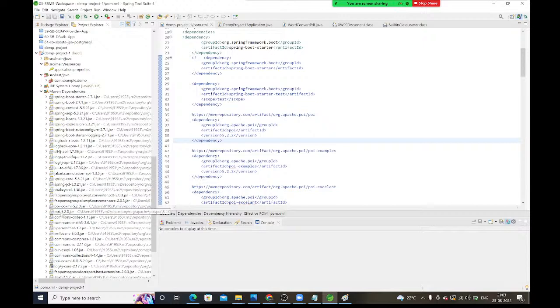We have Apache POI, POI OOXML. All these things will be downloaded by Maven only. How does Maven know what it has to download? Based on this pom.xml configuration file only, Maven downloaded all these things, guys. Is it clear?